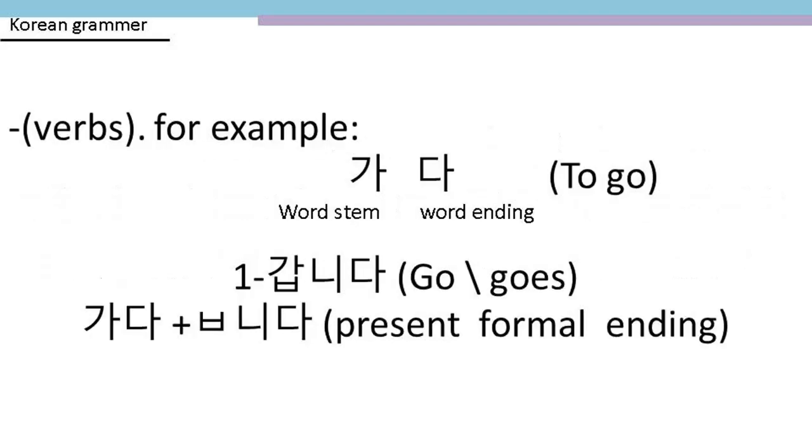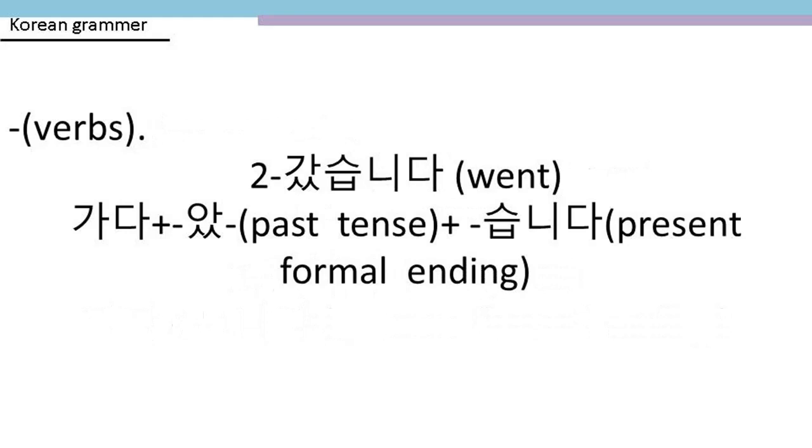First, verbs. For example, 가다, to go. 1. 갑니다. It means go, goes. And it is formed as the following. 가다 plus 입니다. Present formal ending. 2. 갔습니다. It means went, and it is formed as the following. 가다 plus past tense 았 plus 습니다, present formal ending.